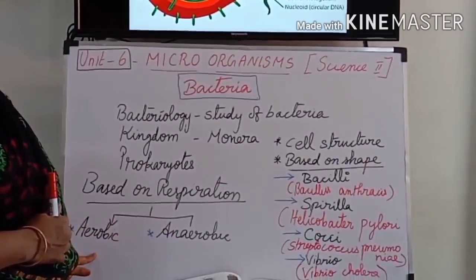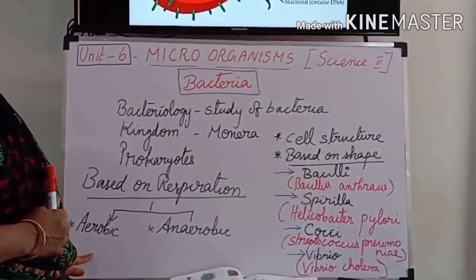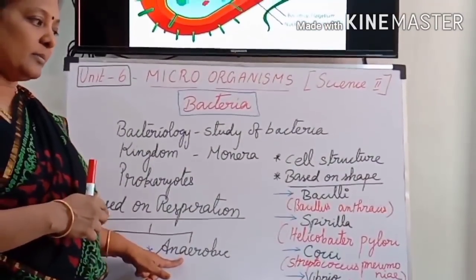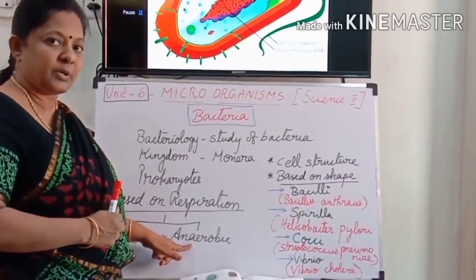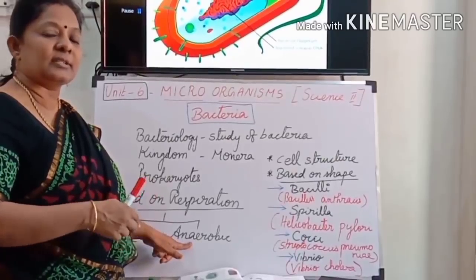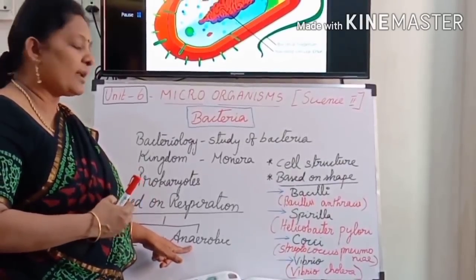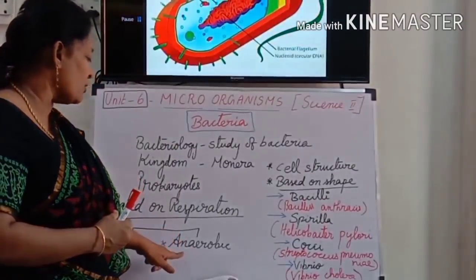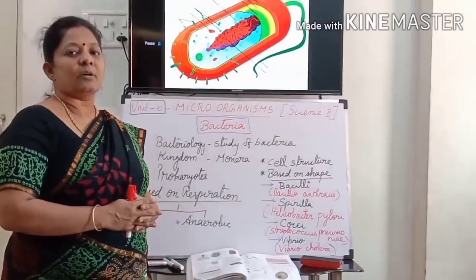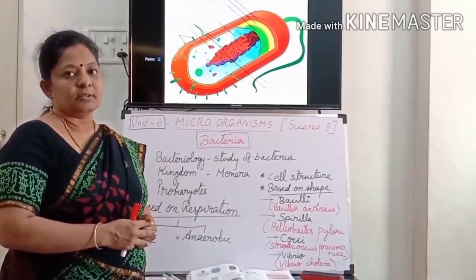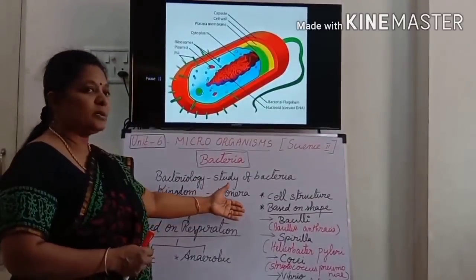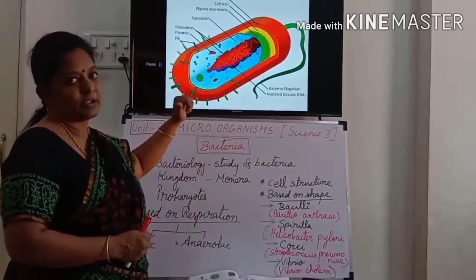Aerobic bacteria need oxygen. With the help of oxygen only they can live. But anaerobic bacteria don't need oxygen to breathe. Without oxygen they are able to live inside the soil or inside the ocean or some places which do not have proper air. That is called anaerobic respiration. And do you know which is the first living organism on our planet, Earth? That is bacteria. Next, we are going to see the structure of bacteria.